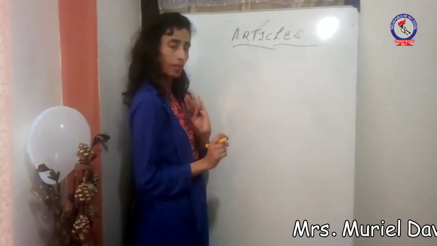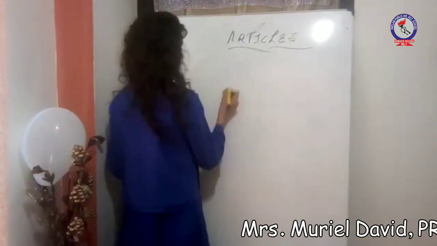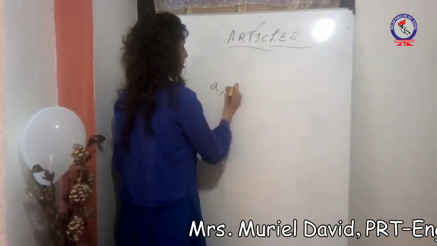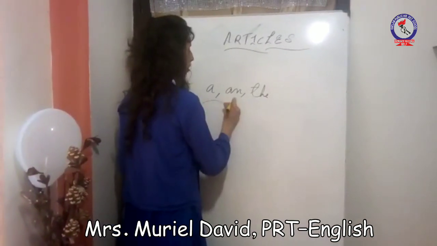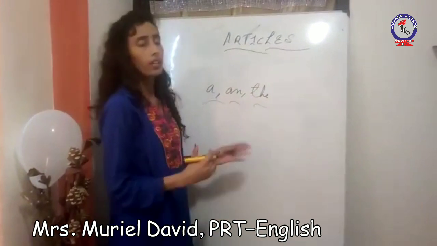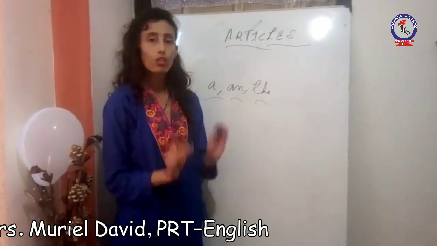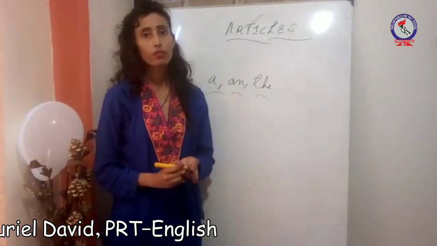First of all, how many articles do we have? Three articles together. First is a, then an, and the. Now, where and under what terms and conditions are these articles used? We must know this first. Here I have a few things to show you under what conditions you can use the articles a, an and the. First of all, let me make clear where you can use article a.